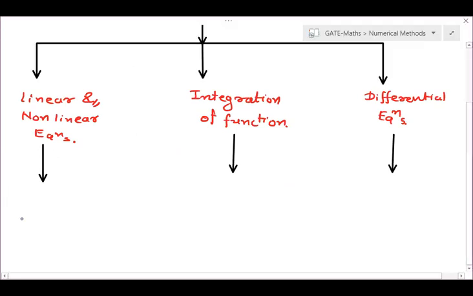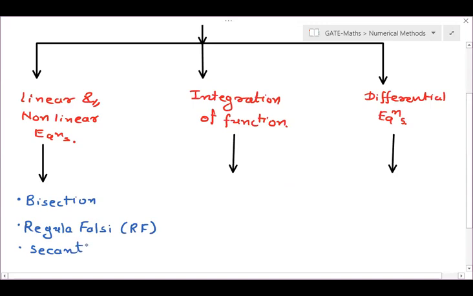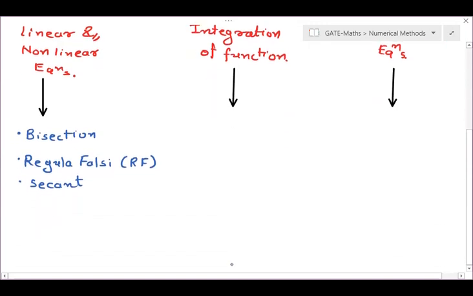So for linear and non-linear equation, your first method is the method of bisection. Second method is regula falsi, it is your RF method. Third method is your secant method. Then the last method is your Newton-Raphson, that is your NR method.